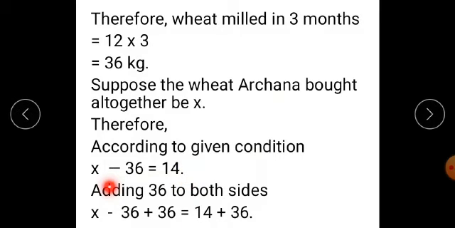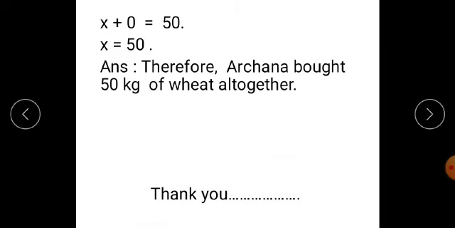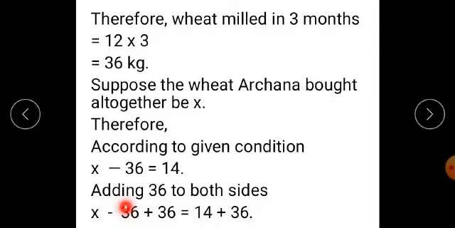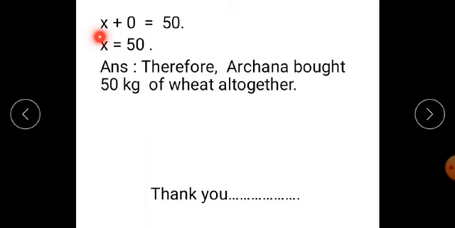Now again the subtraction operation is present on the left hand side. Therefore, adding 36 to both sides. x minus 36 plus 36 is equal to 14 plus 36. Minus 36 and plus 36 gives us 0. Therefore, x plus 0 is equal to 50 because 14 plus 36 gives you 50. Therefore, the value of x in this case comes as 50. Final answer: Archana bought 50 kg of wheat altogether.